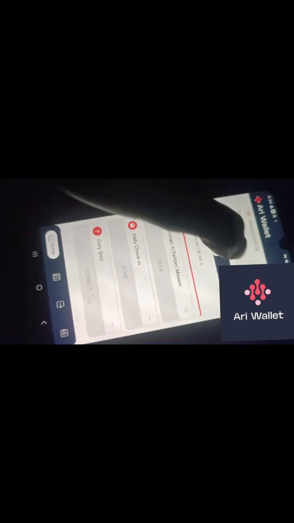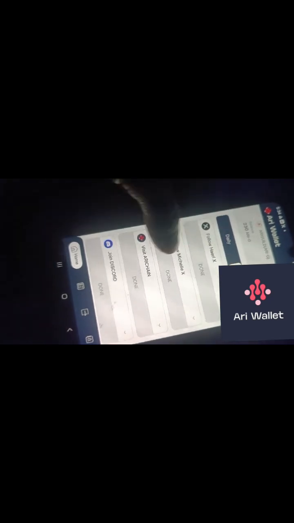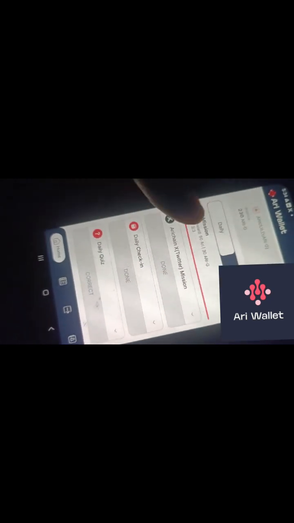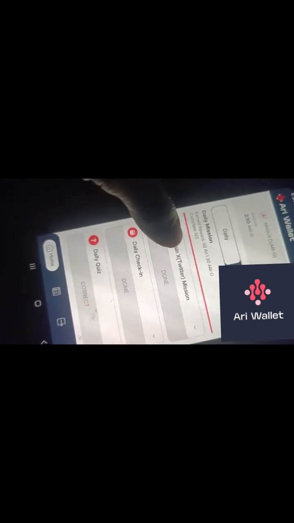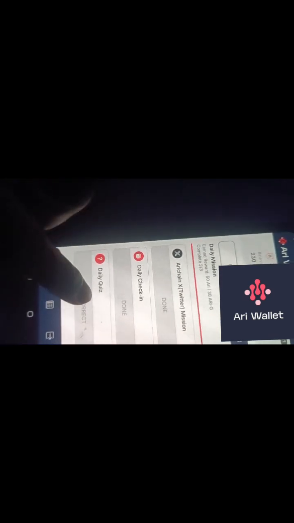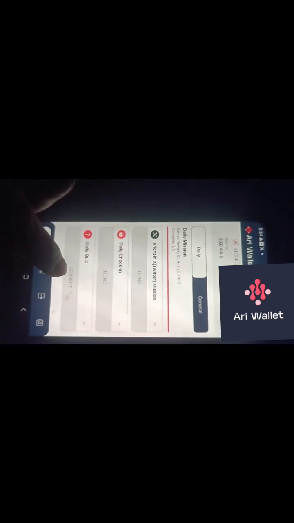So I've received that ARA. Then these are general tags. You follow them, you get some points. And this one says I followed this one. So that's what you have to do. Every day you come in, you do your daily check-in, and for your daily quiz, you go to Twitter and you get the answer. That's all.